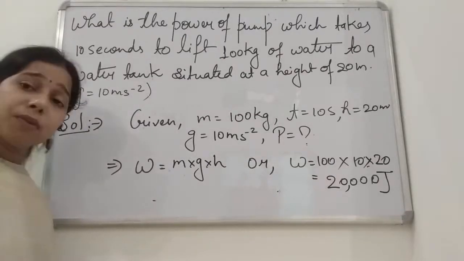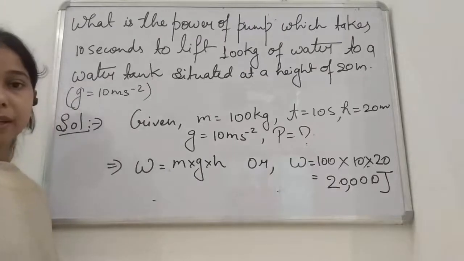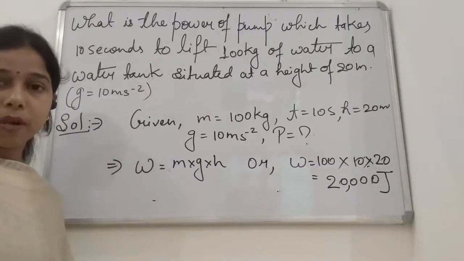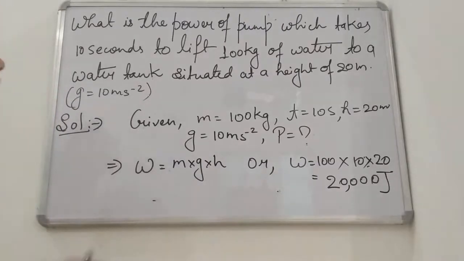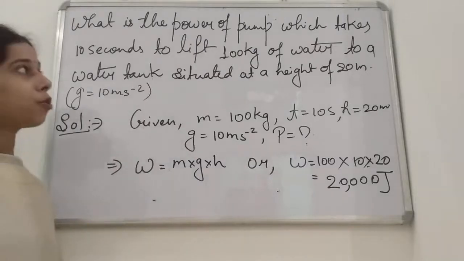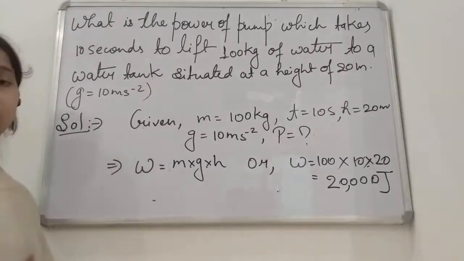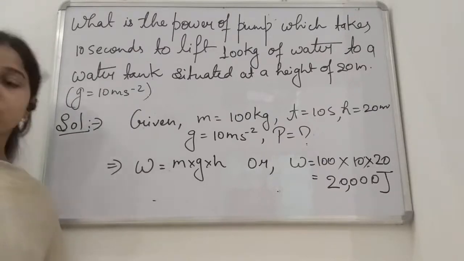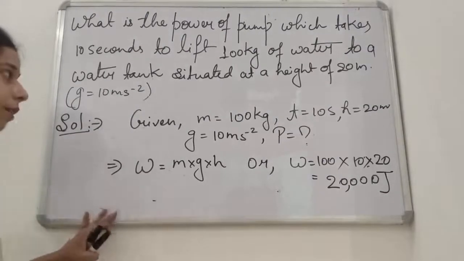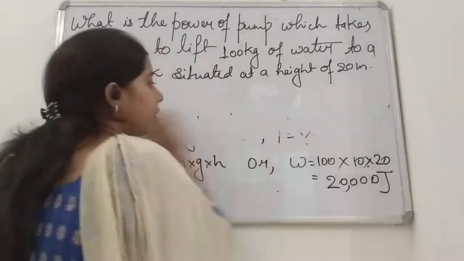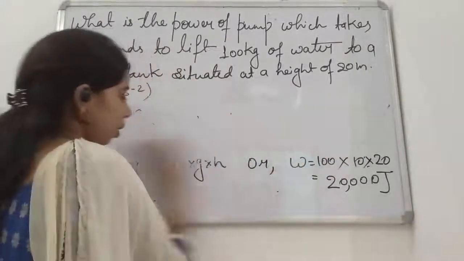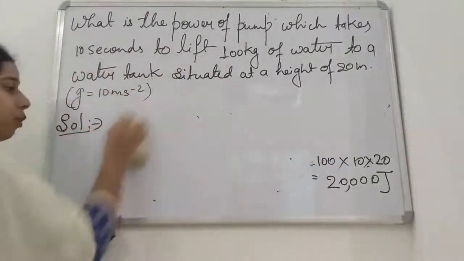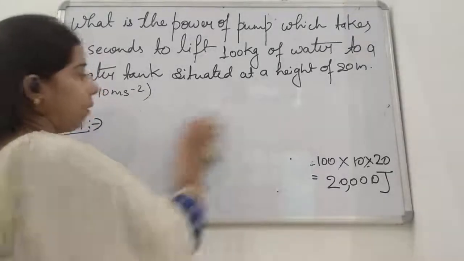Now with the help of this work only, we have to find the power also. Okay, so how much power has been applied by the pump, or we can say how much energy is consumed by the pump, that we have to find, student. So work done we know, time we know. Now with the help of the formula, we are able to find the value of this power.